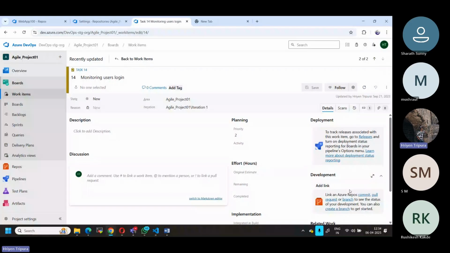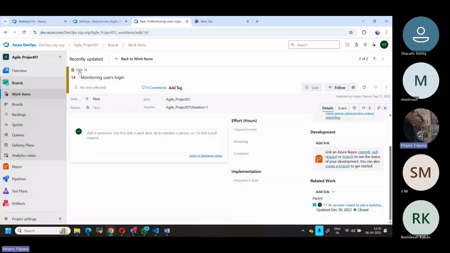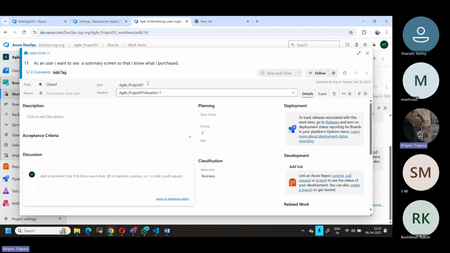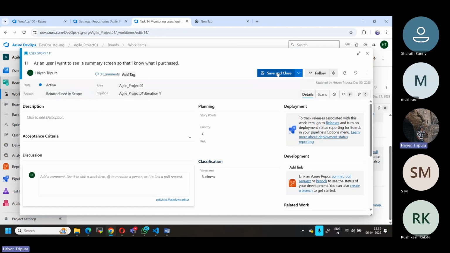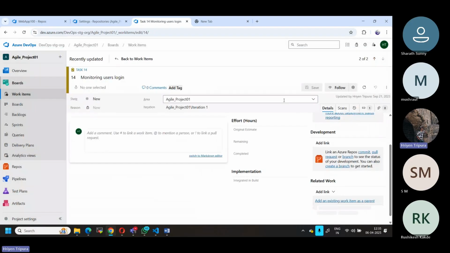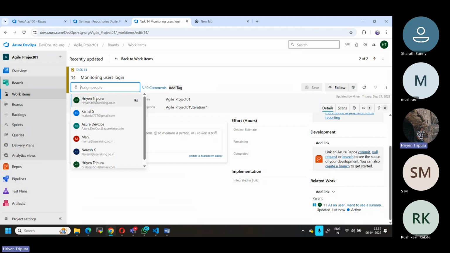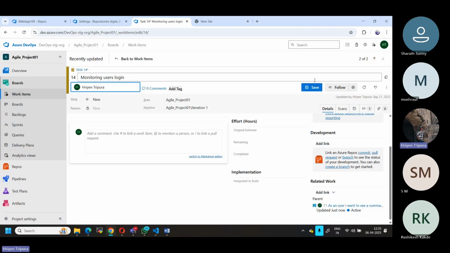Just as an example, this is a parent. As I told you, this task should be under your user story. That means one user story can have multiple tasks. Now if I go here, instead of closed, I can change it to, let's say, active. Now it is active. In the task also, let's say it is given to me. Now I have assigned this task, I need to do it now, right? Now if I save this one, what happens?